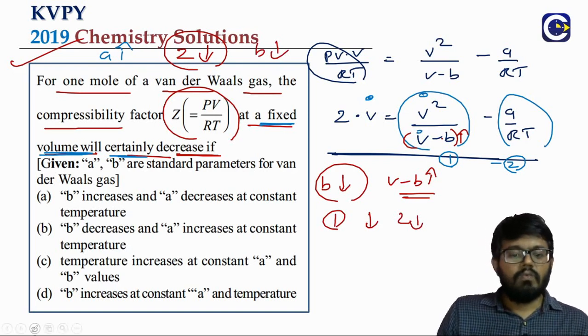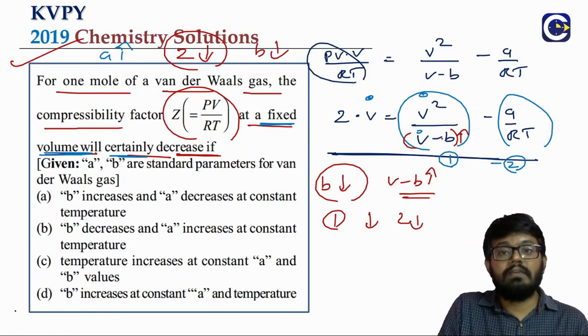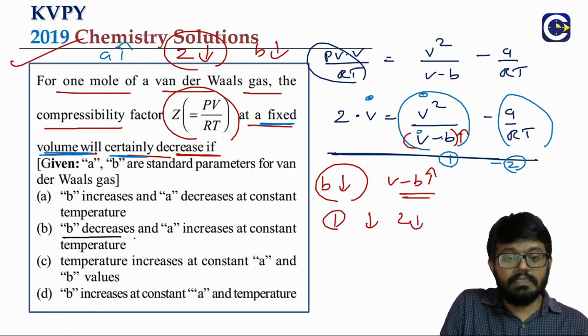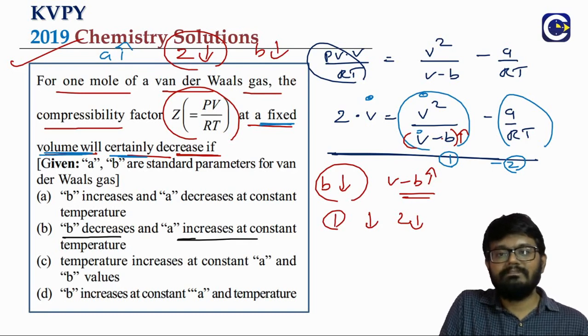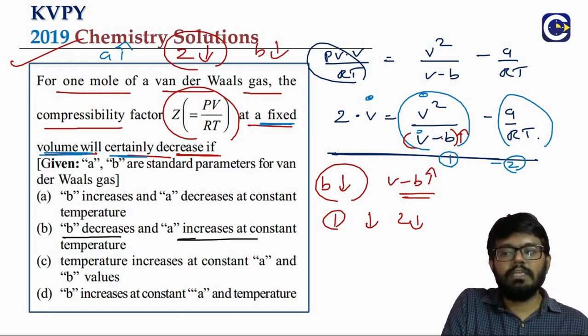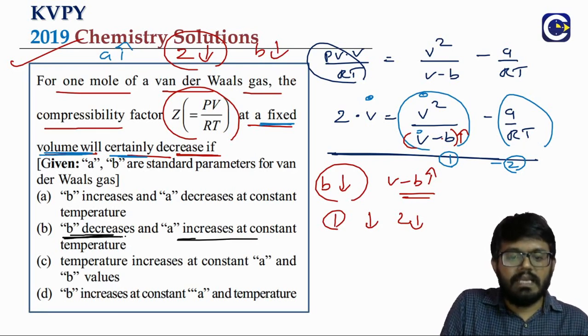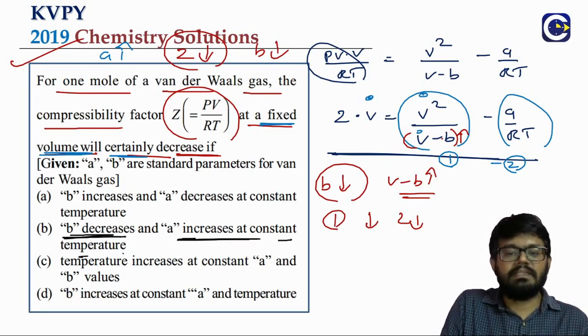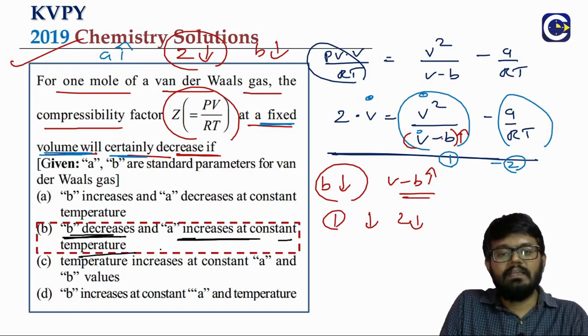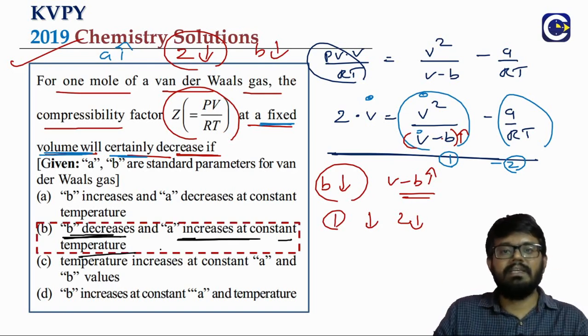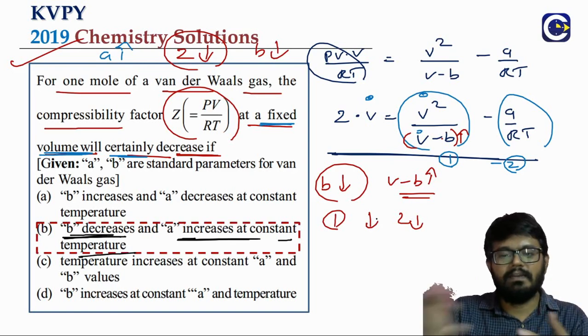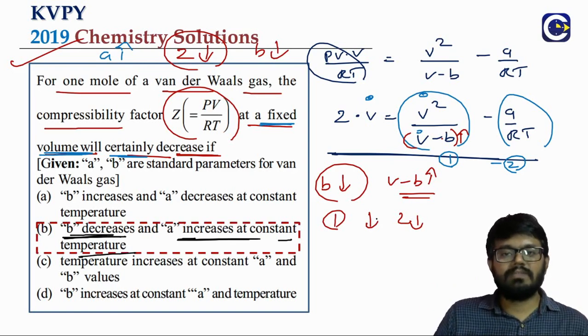Means what are the factors that will give us the Z value decreasing? Certainly a decreasing B value and an increasing A value. We are not talking about the temperature; we are assuming temperature to be fixed. So as B decreases and A increases at constant temperature, the overall Z value will be decreasing. Once we get this expression right, we just have to draw the conclusion based on the expression, that's it.